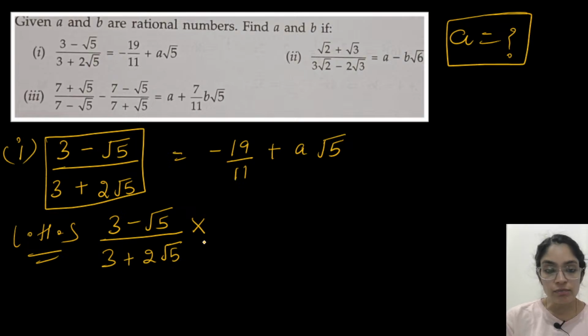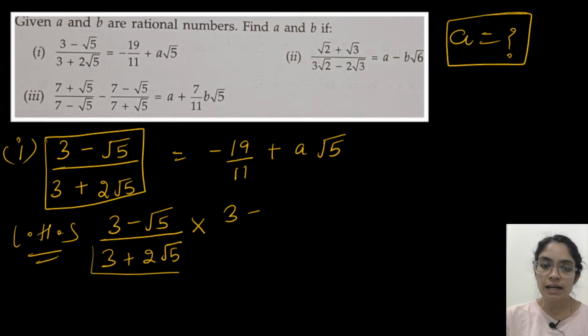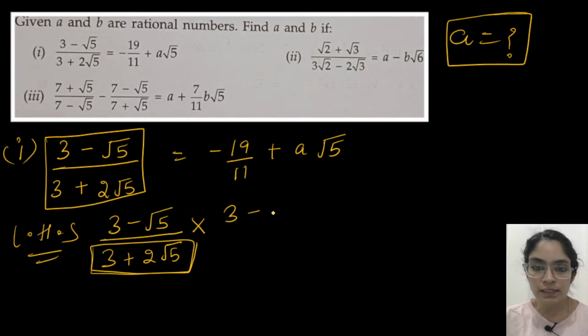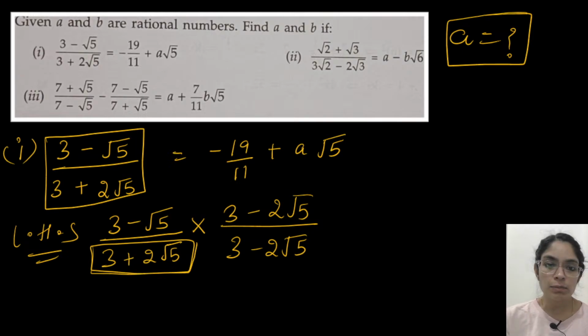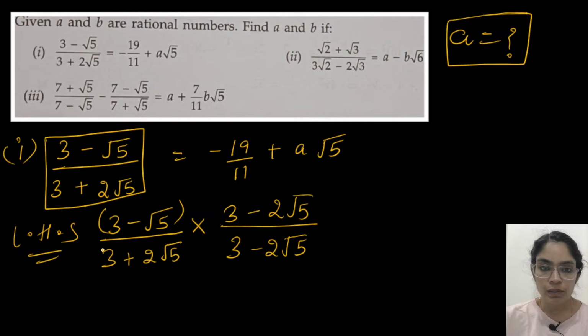The denominator is 3 plus 2 root 5, you always have to look at the denominator. So the same numbers but with the opposite sign: 3 minus 2 root 5 by 3 minus 2 root 5. With the rationalizing factor, we'll multiply numerator as well as denominator.